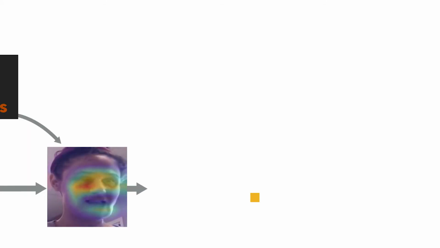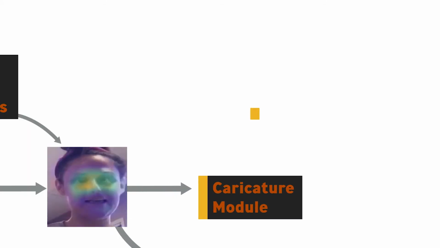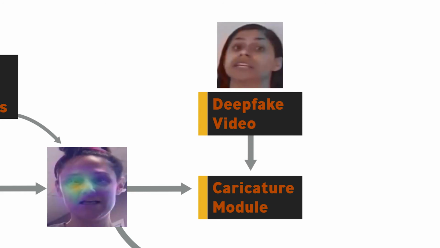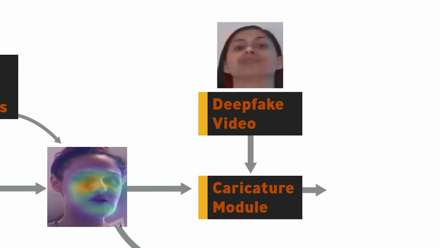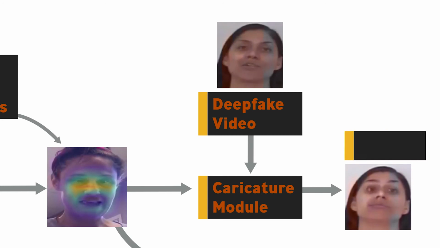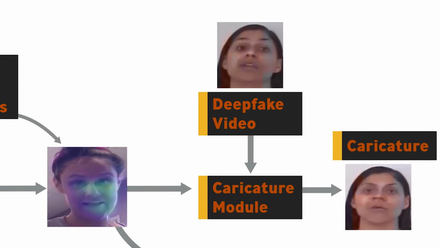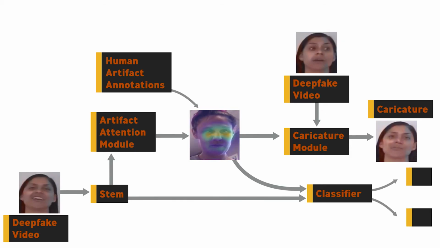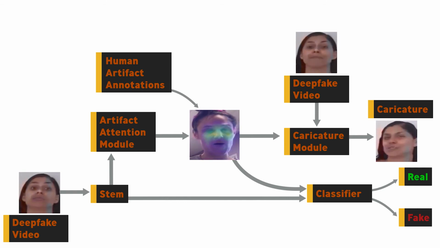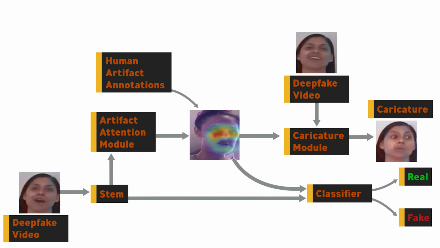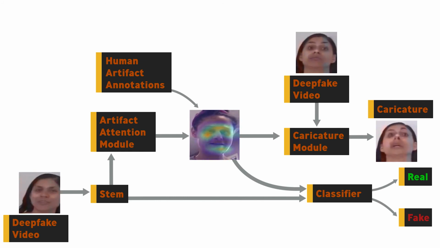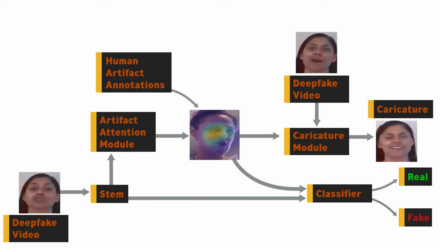At the same time, that heat map gets fed into our caricature module that utilizes directly the input video with that heat map to generate the distortion. And the output that you receive from our entire pipeline is the deepfake caricature, but at the same time a prediction of whether the video was true or fake. And because the two branches communicate between each other, that's what allows us to tell the caricature module to not do any modifications if the artifact map doesn't have any clearly visible artifacts, or if the detector module is saying this is clearly not a fake.